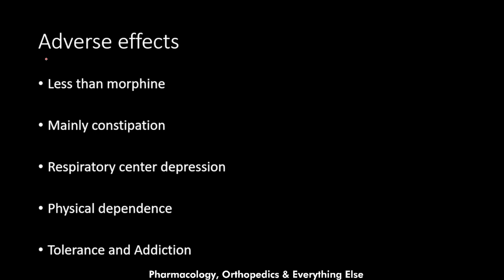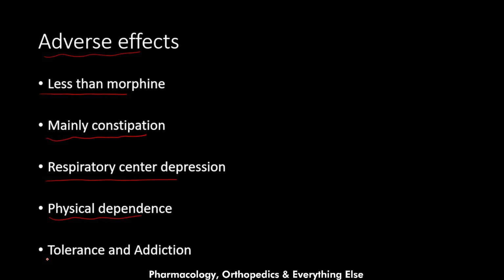Regarding codeine adverse effects, it has fewer adverse effects than morphine. The main adverse effect is constipation, but also respiratory center depression and physical dependence. Physical dependence occurs when the human body physically adapts to codeine, and when codeine is suddenly interrupted, the person might go into withdrawal syndrome.